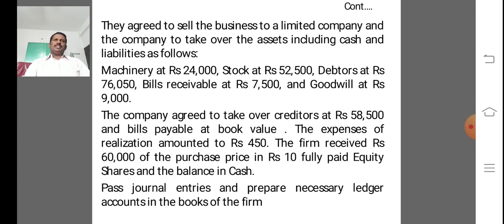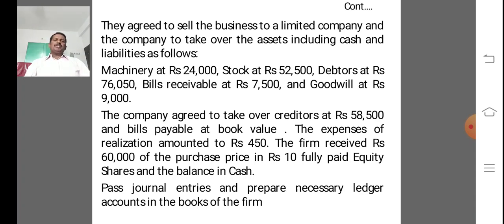Under the net assets method, the purchase consideration is calculated as follows: total assets taken over by the purchasing company at an agreed price minus total liabilities taken over by the purchasing company at agreed value is equal to PC.